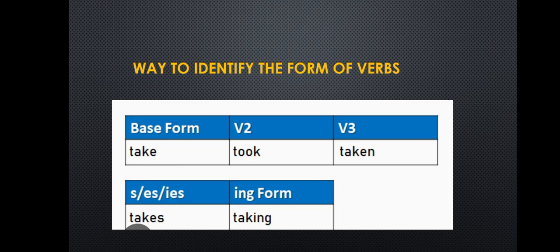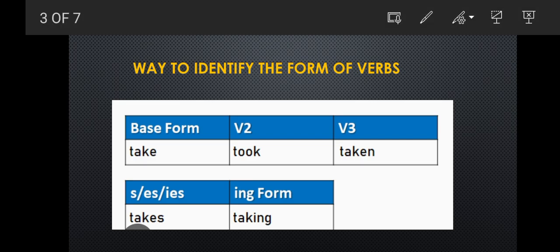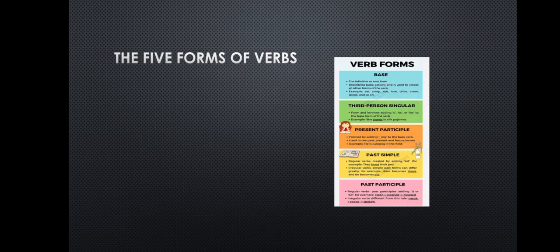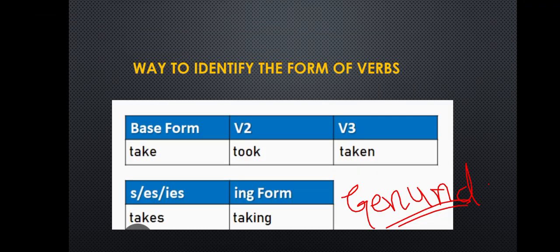The base form will be the simple, then we come with the B2, that is past indefinite, then the B3 would be the present perfect tense, then we come with present indefinite again, where we add S or ES, and here it will come gerund, that is ing. This ing form you could say gerund.